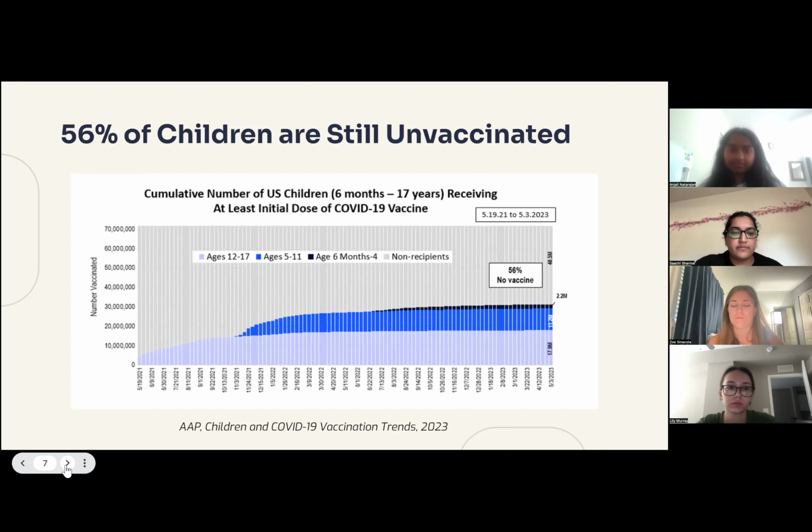And here is data from the AAP showing children and COVID-19 vaccination trends as of 2023. As you can see, as of May 3rd, 2023, there are still 56% of unvaccinated children. These are children from the ages of 6 months to 17 years, and still there are 56% that have no vaccine.